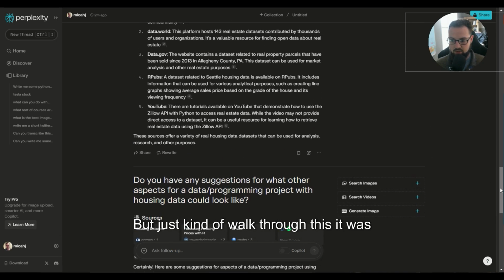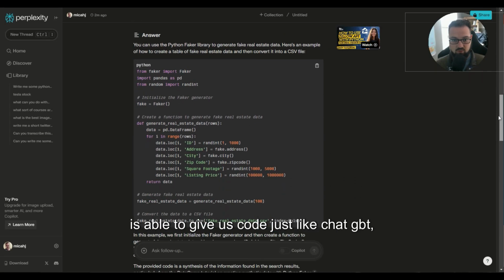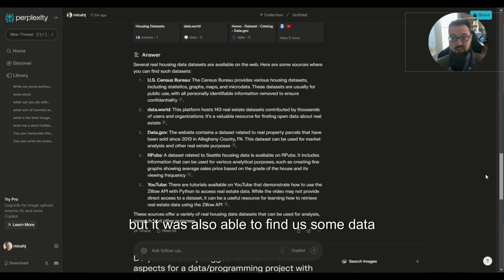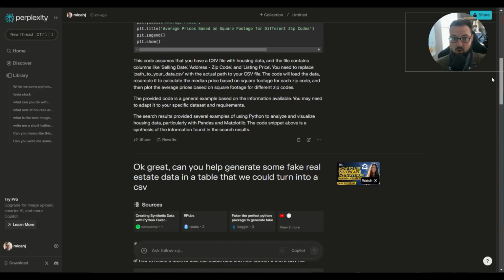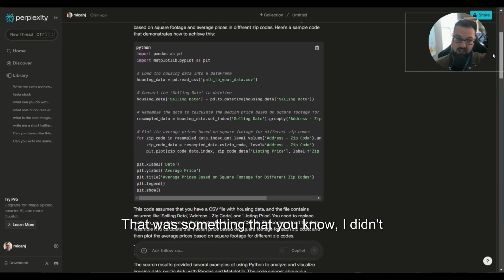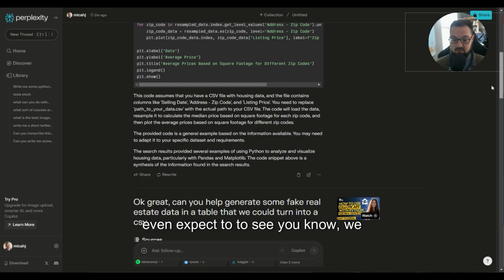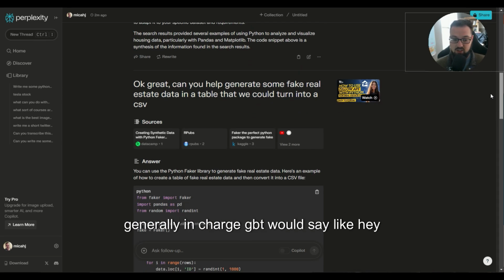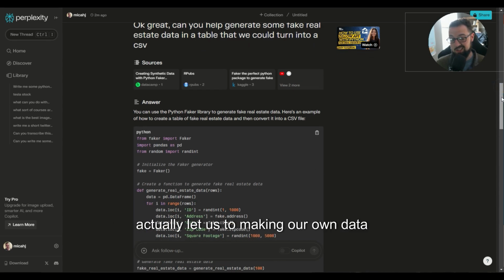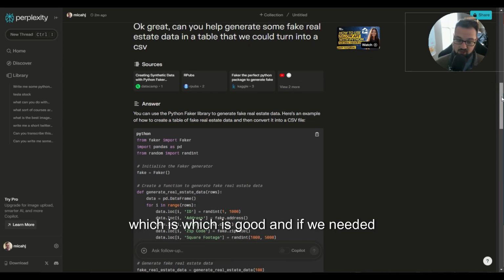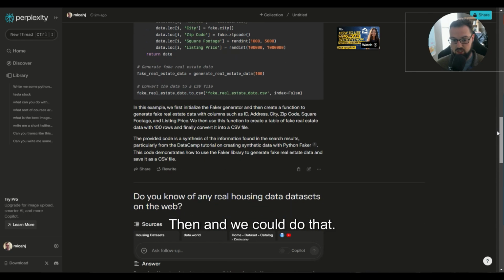But just to walk through this, it was able to give us code just like ChatGPT, but it was also able to find us some data, show us how to generate some data. Now, that was something that I didn't even expect to see. We generally in ChatGPT will just say, hey, make some dummy data. This one actually led us to making our own data, which is good. And if we truly needed it to make a table, then we could do that.